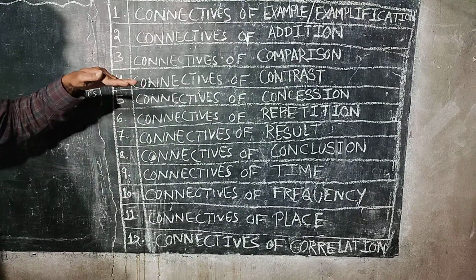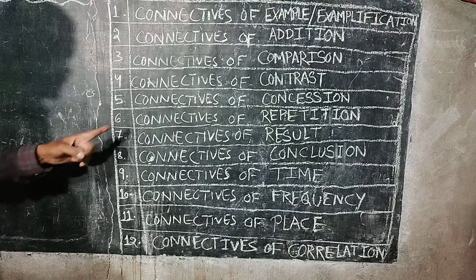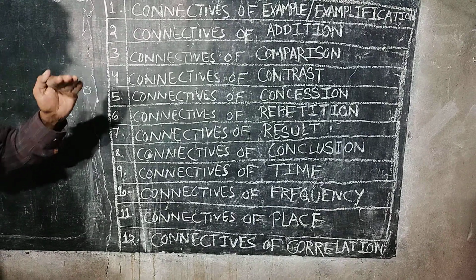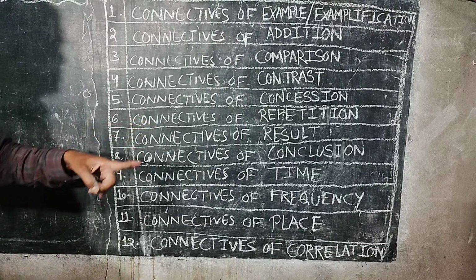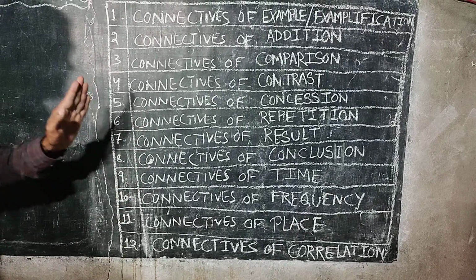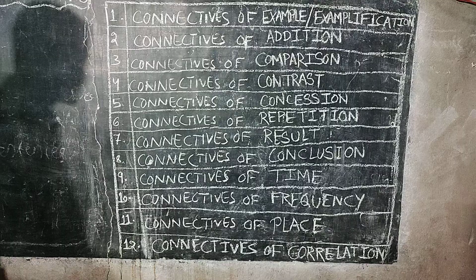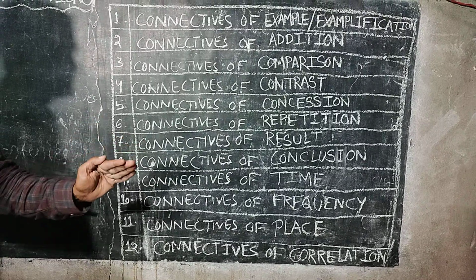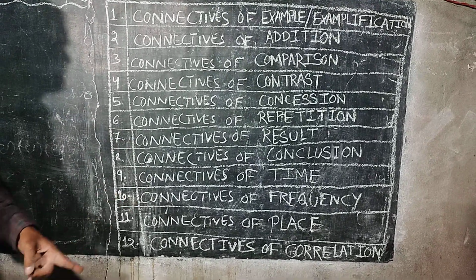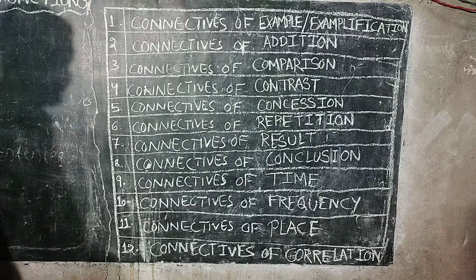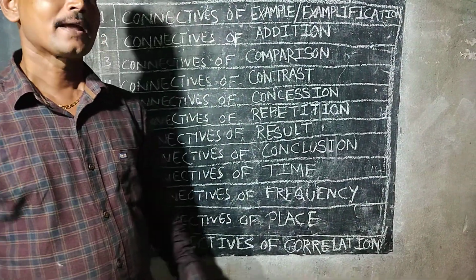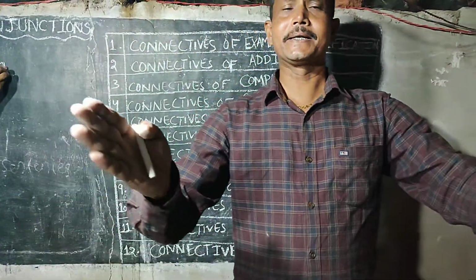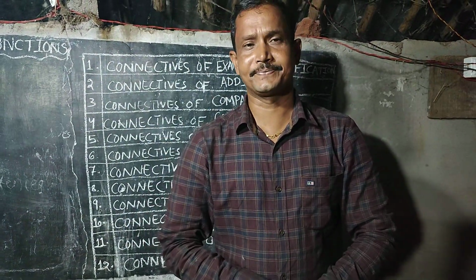Number 5, connectives of concession. 6, connectives of repetition. 7, connectives of result. 8, connectives of conclusion. 9, connectives of time. 10, connectives of frequency. 11, connectives of place. And 12, connectives of correlation.